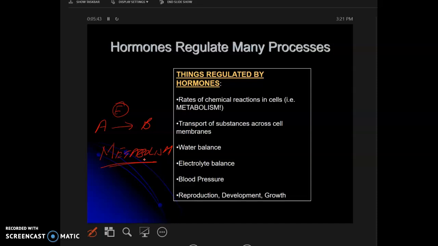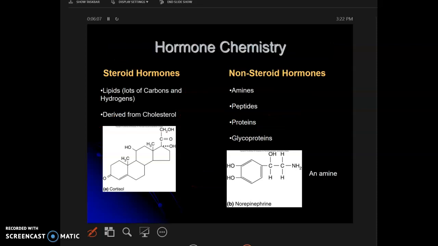So here, what does hormone regulate? Well, chemical reactions, many chemical reactions. Transport of substances, water balance, electrolyte balance, blood pressure, reproduction, development, growth. Of course, the most important function is metabolism. Not that others are not important. All right, this is important.